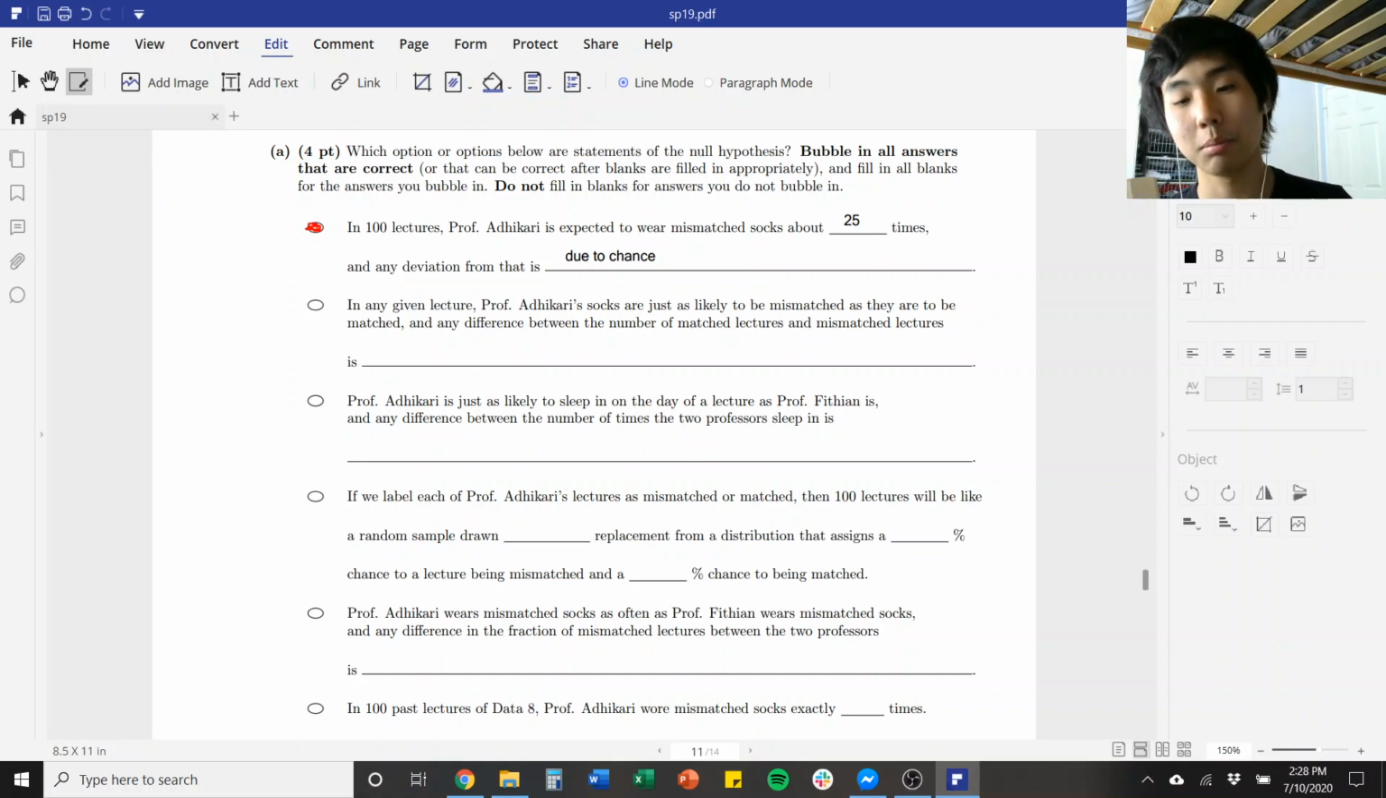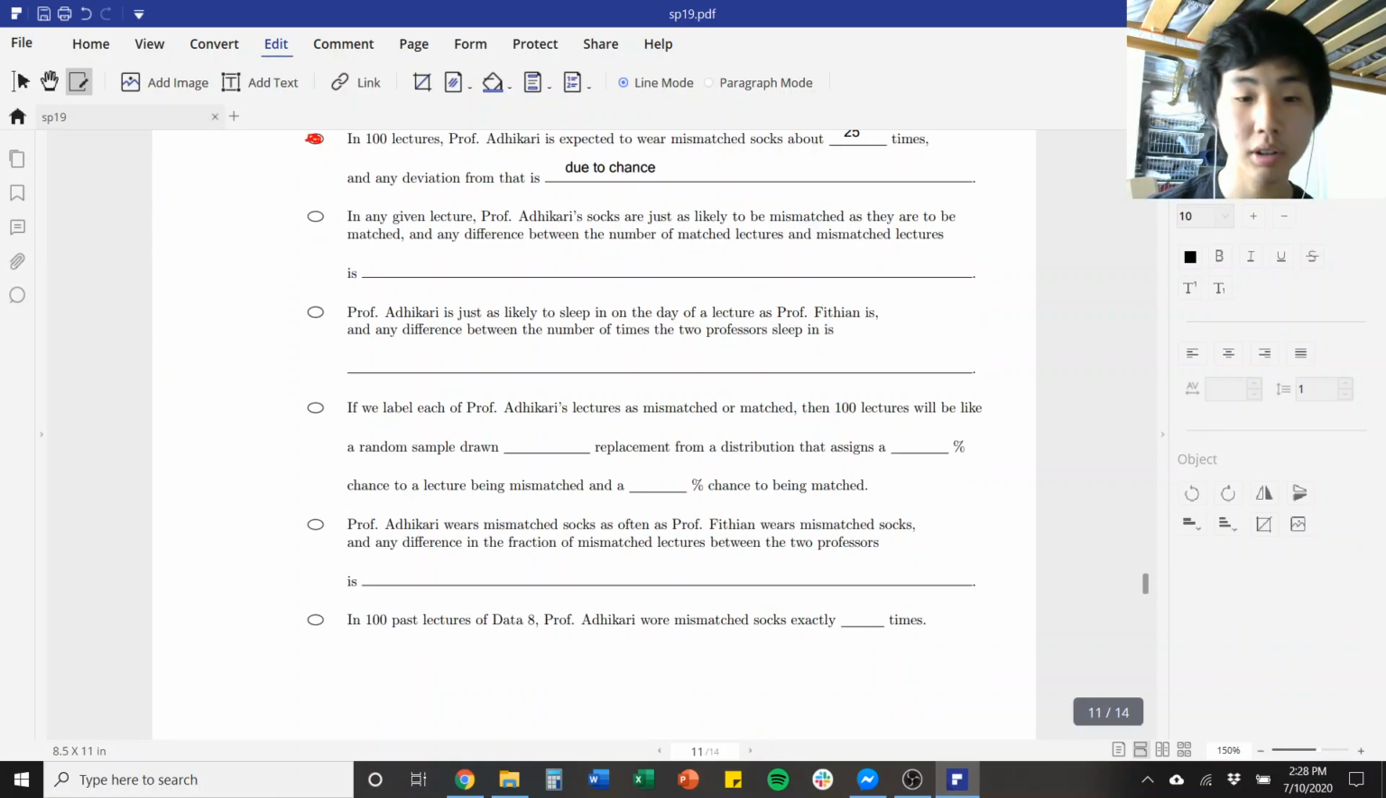Okay. The second possible null hypothesis is that Professor Adhikari's socks are just as likely to be mismatched or matched, and the rest of the option doesn't matter, because this is instantly wrong as soon as it says equally likely to be mismatched or matched, because that implies there's a 50% chance of being mismatched, but she says it's 25%, so that doesn't work. Okay. The third option is that Professor Adhikari is just as likely to sleep on the day of a lecture, and again, you can just stop reading right there. That's also incorrect, because it's testing a completely different thing. It's talking about if she goes to sleep or not, but that's not what we're testing.